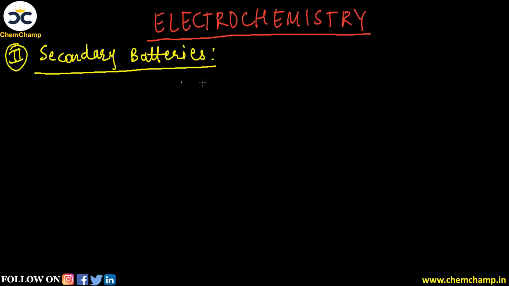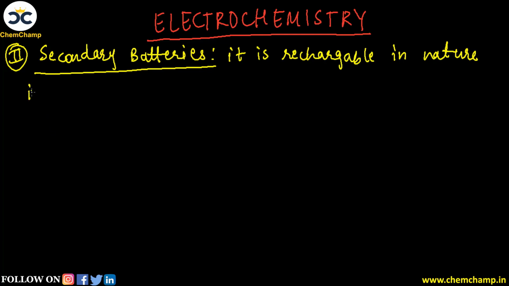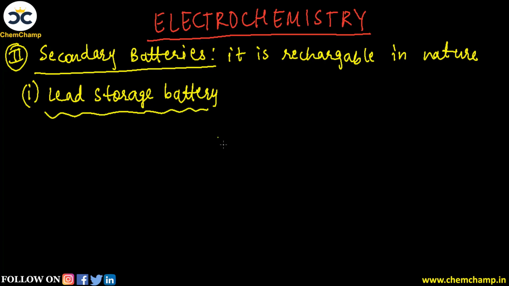So now let's see the secondary battery. Here we can say when the reaction inside the battery is rechargeable in nature, that means forward and backward both types of reaction can take place, that is called a secondary battery. So here we can say it is rechargeable in nature. Okay, and here the first type we can see, and very common, is the lead storage battery, which is usually used in automobiles. So let's see the diagram of a lead storage battery.